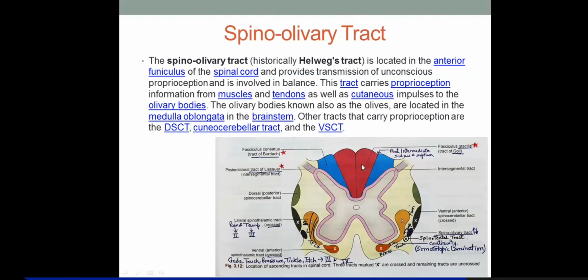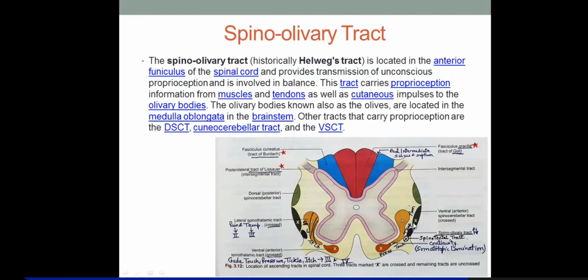That's why they have not shown a cross here, because in the dorsal column it's the second order neurons that cross in the medulla and form the internal arcuate fibers. So not showing a cross means these fibers are not crossing in the spinal cord. But in the ventral spinocerebellar tract, the fibers cross to the opposite side at the same level.